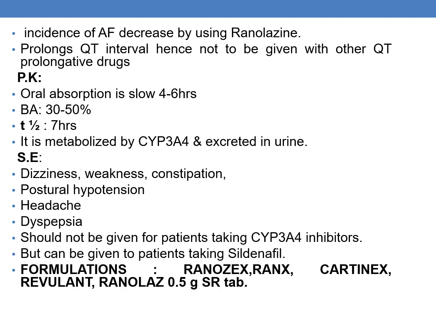Additionally, the incidence of atrial fibrillation decreased with the use of ranolazine, but the side effect is that ranolazine prolongs the QT interval, hence it is not given with other QT prolonging drugs. Coming to the pharmacokinetics, the oral absorption is slow, which takes 4 to 6 hours, and the bioavailability is 30 to 50%. The half-life is 7 hours and it is metabolized by CYP3A4 and excreted in urine.